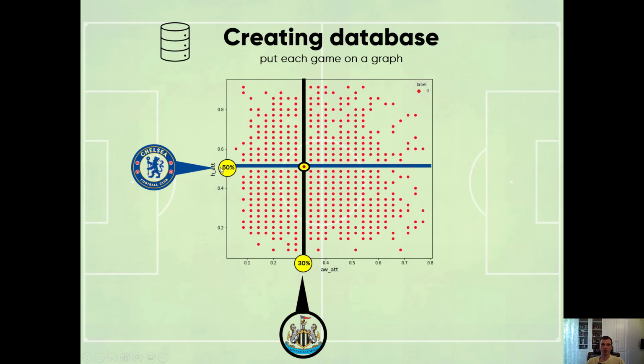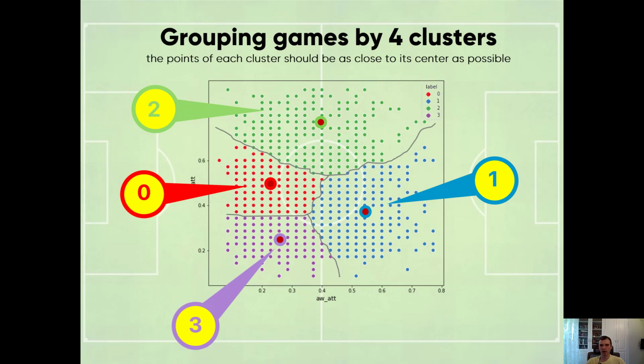We find 50 value on the y-axis, find 30 on the x-axis, put this point on the graph and repeat this operation with all games of the season or the seasons, and we end up with a large data set which we can divide into clusters. So in our example I divided our data set into 4 clusters.